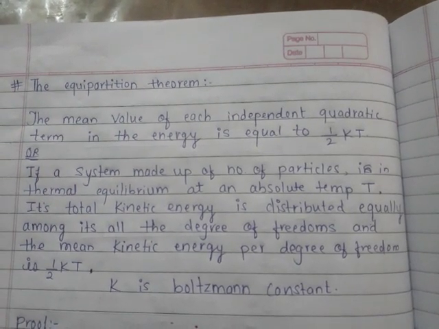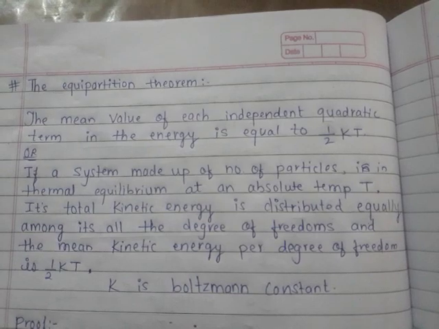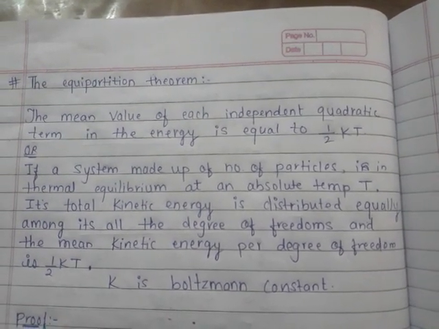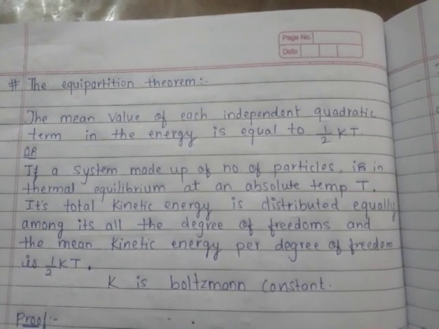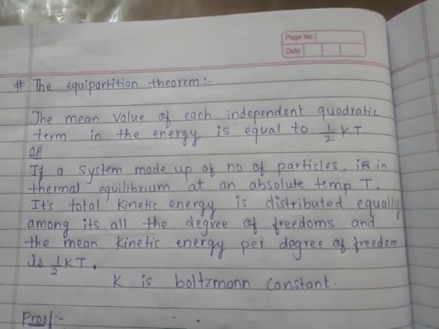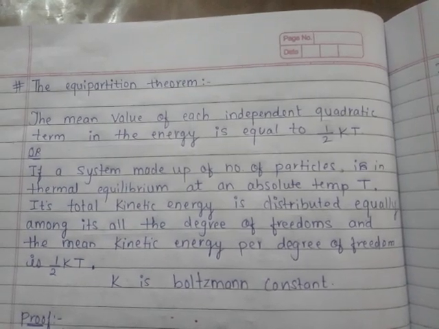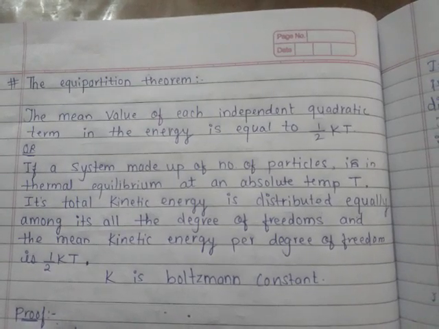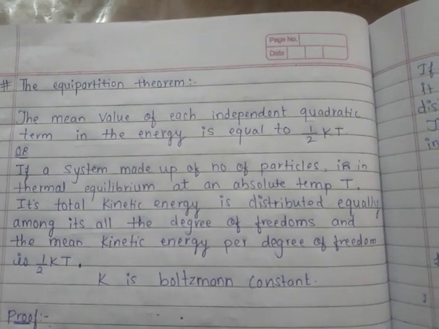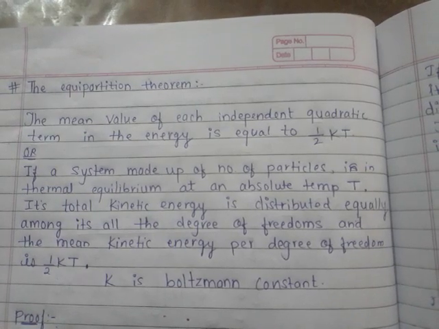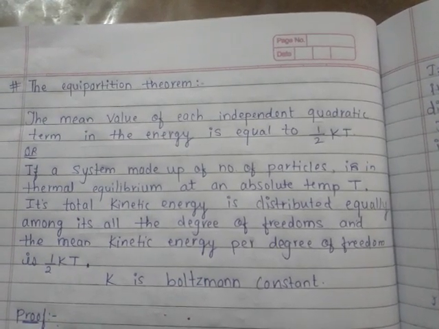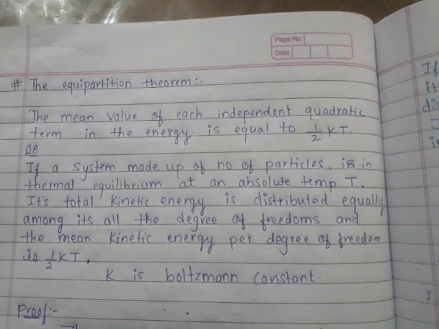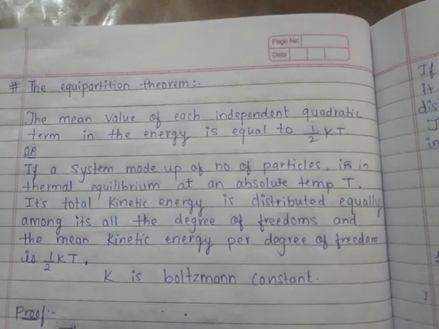My topic name is the equipartition theorem. The law of equipartition of energy states that the mean value of each independent quadratic term in the energy is equal to half kT. Or we can also define it as: if a system made up of a number of particles is in thermal equilibrium at an absolute temperature T, its total kinetic energy is distributed equally among all its degrees of freedom, and the mean kinetic energy per degree of freedom is half kT, where k is the Boltzmann constant.